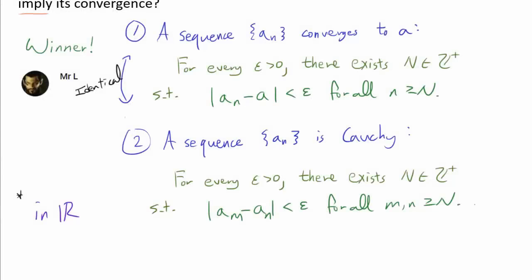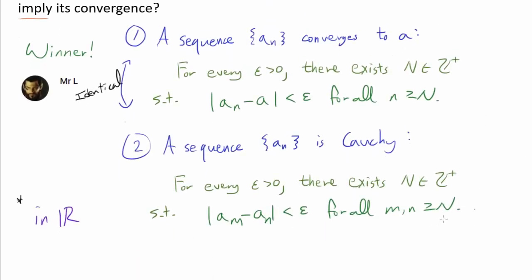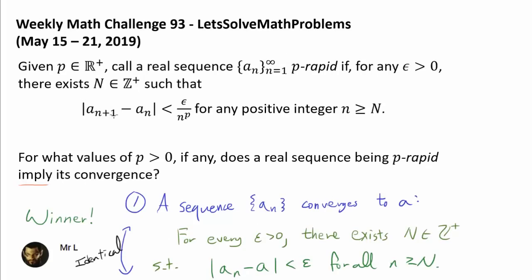Anyway, hopefully you see the similarity between the definition of the Cauchy sequence and the definition of a p-rapid sequence. Now for a p-rapid sequence, note that we don't have epsilon, we have epsilon over n to the p power, but more importantly, we don't have a_m minus a_n, instead we have a_{n+1} minus a_n. So we're not comparing any two terms beyond this specific threshold of capital N, we are only comparing two consecutive terms.